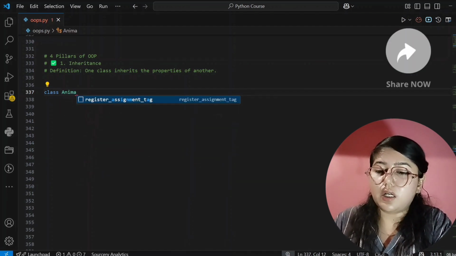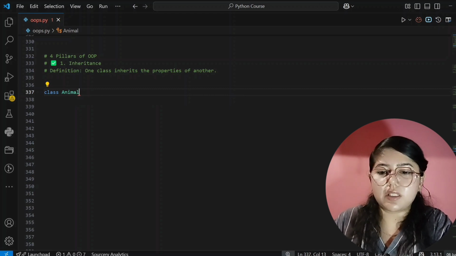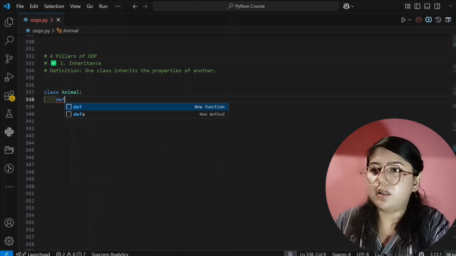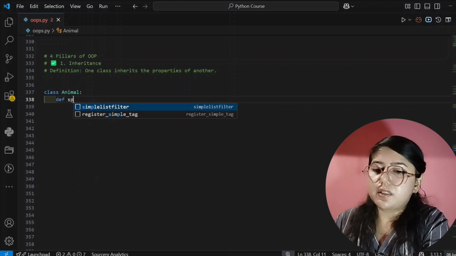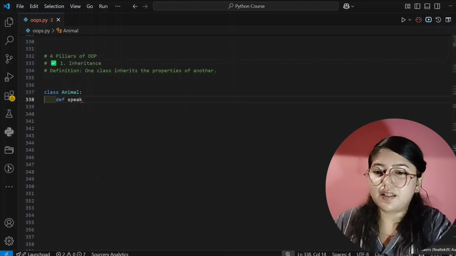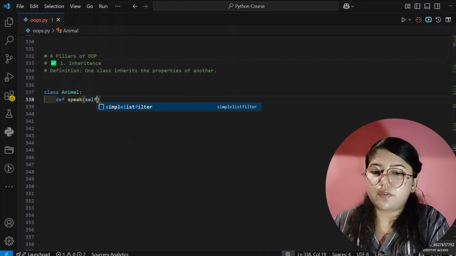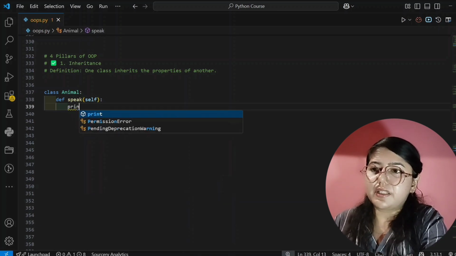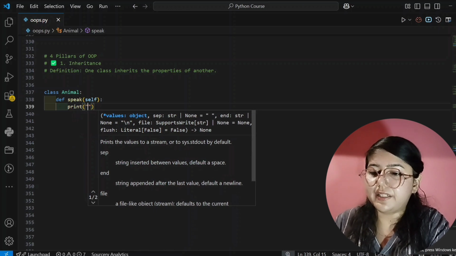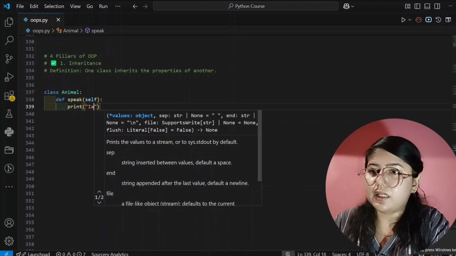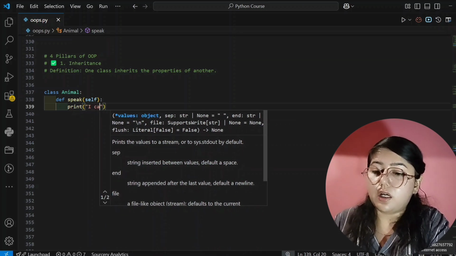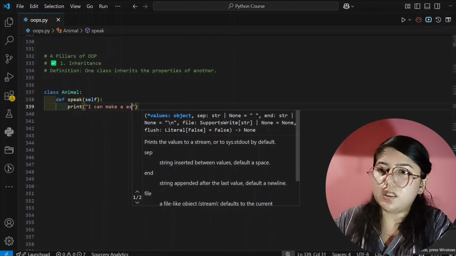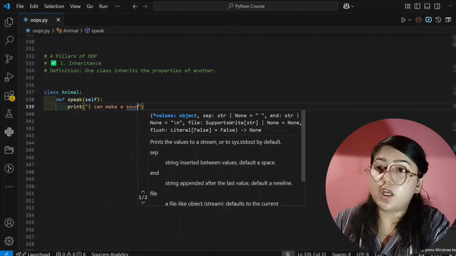Now we are creating a class, and that is Animal. This is the parent class, a general class. Here I am creating a method, and that is speak, and I am passing self, no other parameter. I will directly print here that the animal is saying: I can make a sound. So we have written this.